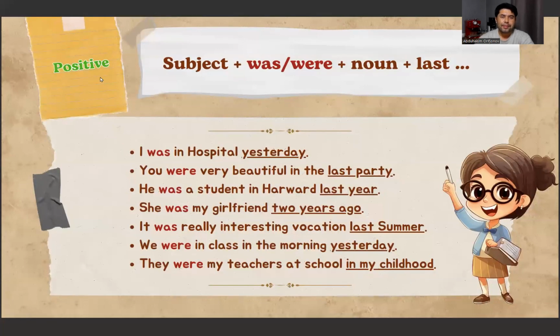Well, positive sentence structure: subject plus was or were plus noun plus time expressions. For example, I was in hospital yesterday. You were very beautiful in the last party. He was a student in Harvard last year. She was my girlfriend 2 years ago.